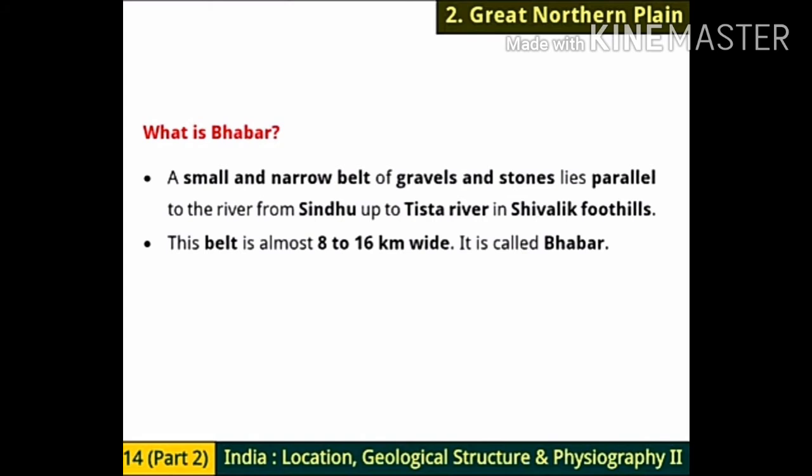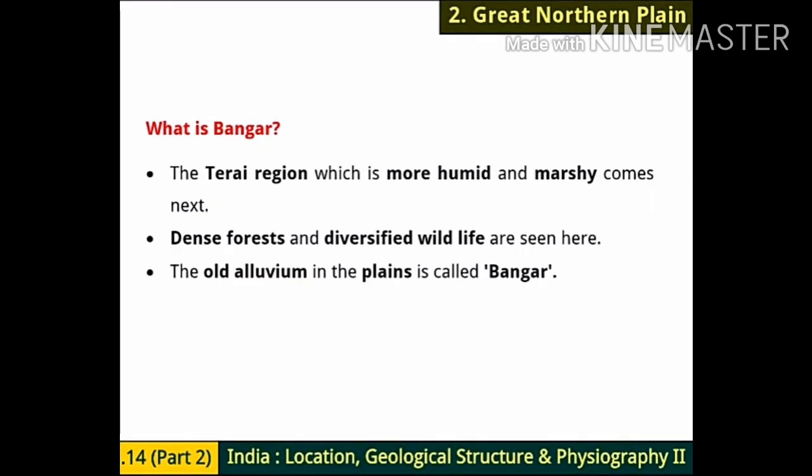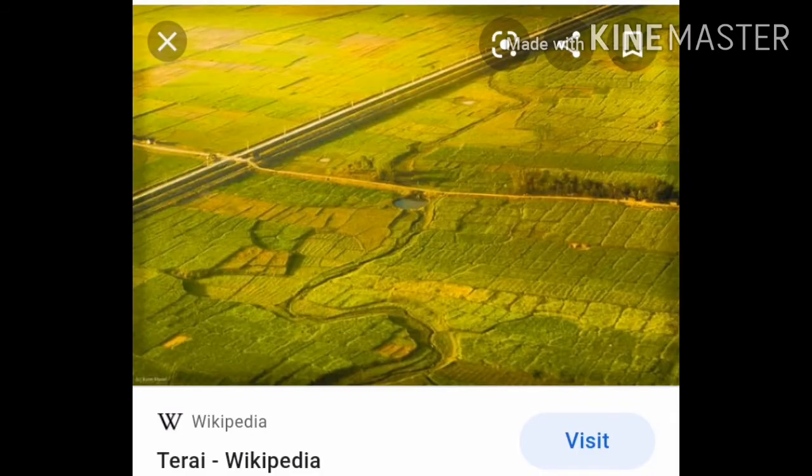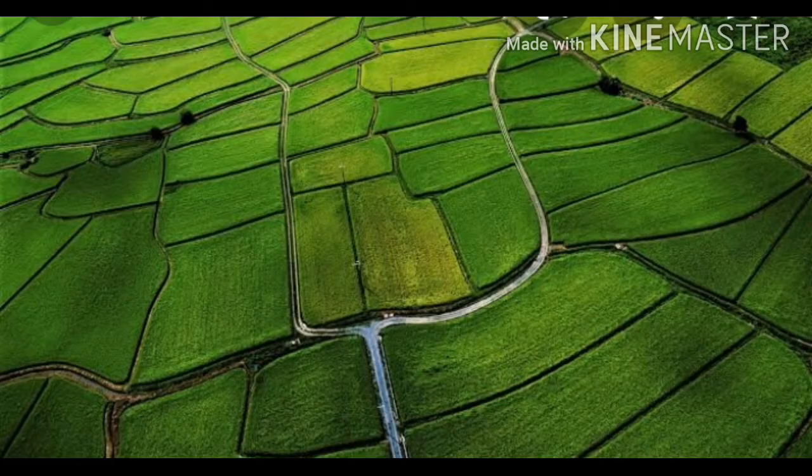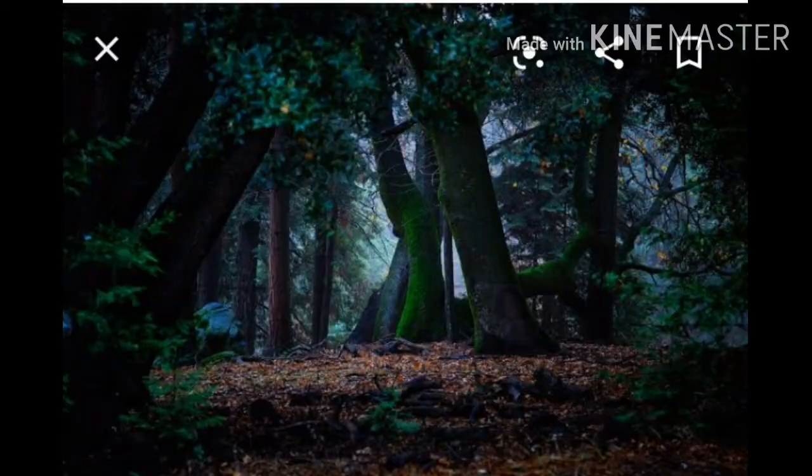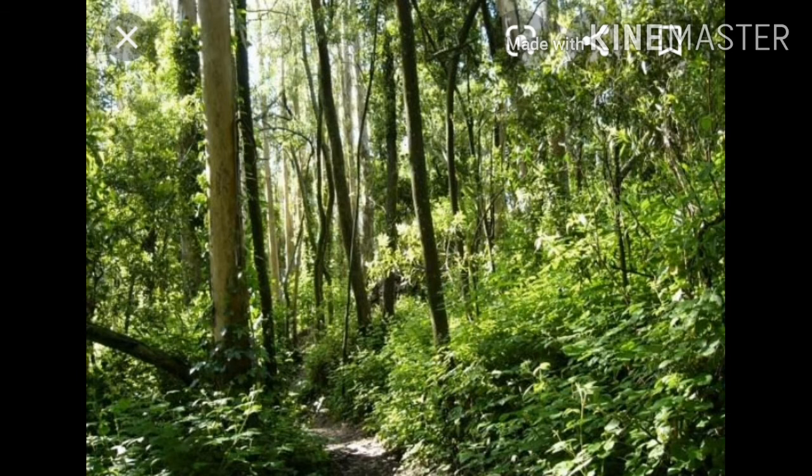Next is, what is Bangar? So the Terai region, which is more humid and marshy, comes next. See, it is more humid, okay, it is wet region. So in this Terai region, because it is humid and marshy, dense forests are also there, and diversified wildlife is seen here. Because of the dense forest, there is wildlife also, different kinds of wildlife.